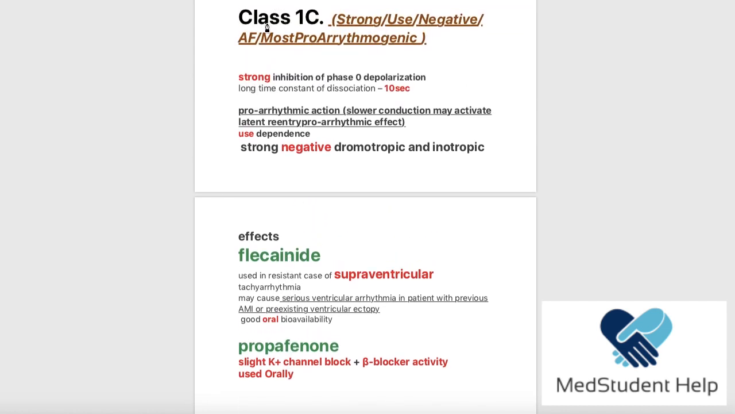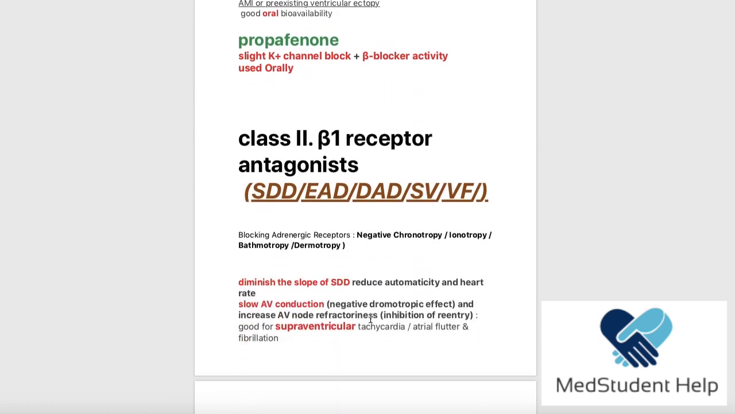Let's revise it. We said that class 1C has a strong function because it blocks for 10 seconds, and it is use dependent because it blocks the channels that are active, the ones that are open. It has a negative effect on conduction and on contractility. It is used for atrial fibrillation and supraventricular tachyarrhythmias, and it is the most pro-arrhythmogenic, which means it is the drug that would most often cause arrhythmia in the patient. And we said that this is going to be very serious if the patient had what? A previous acute myocardial infarction or a pre-existing ventricular ectopy.